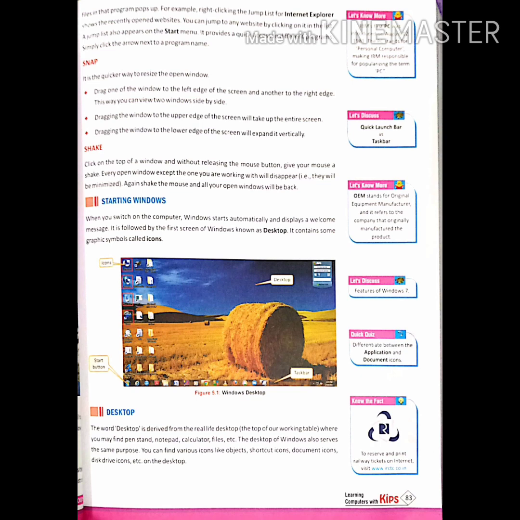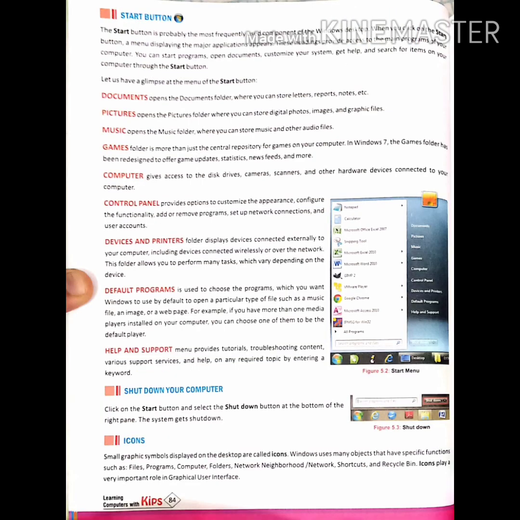Now, what is the desktop? The word desktop is derived from the real life desktop, the top of our working table, where you may find a pen stand, notepad, calculator, etc. The desktop of Windows also serves the same purpose. We can find various icons like object icons, shortcut icons, disk drive icons, etc. on the desktop.